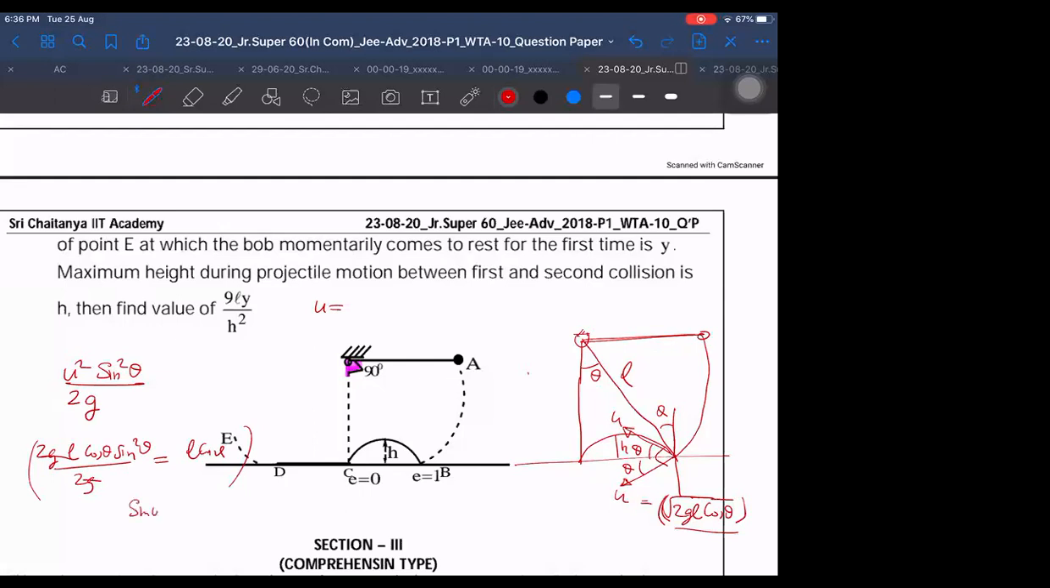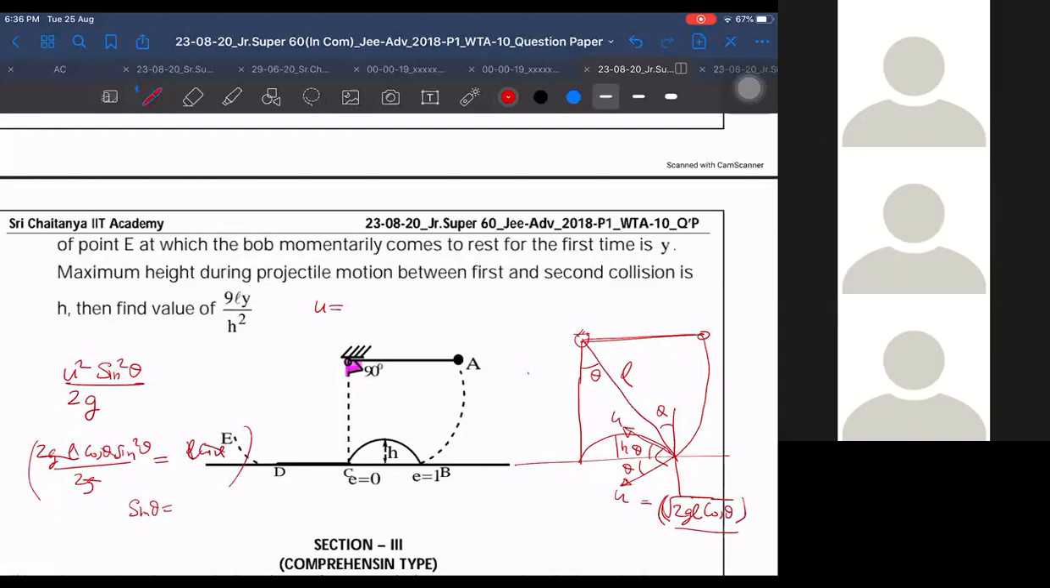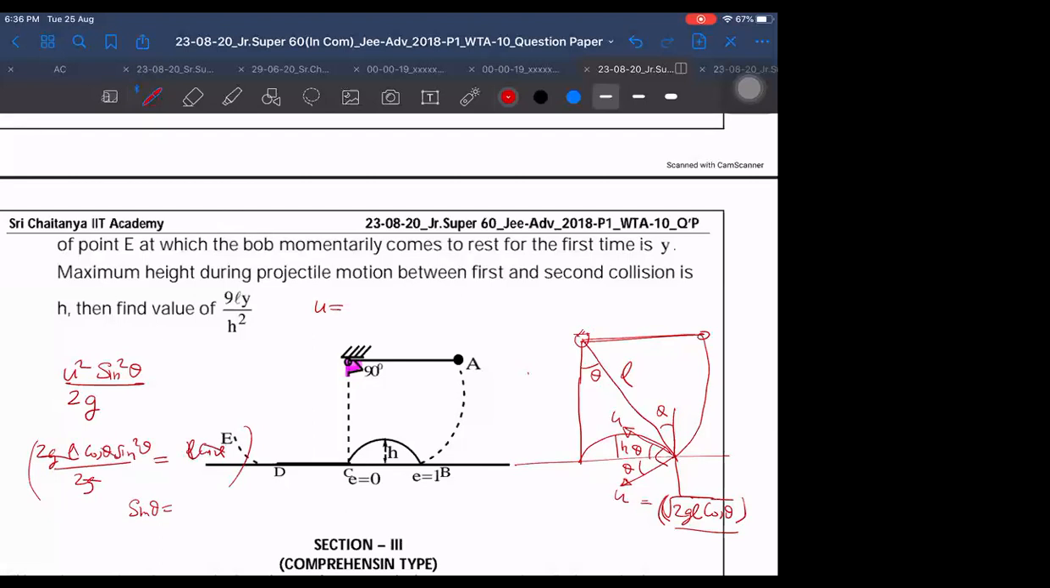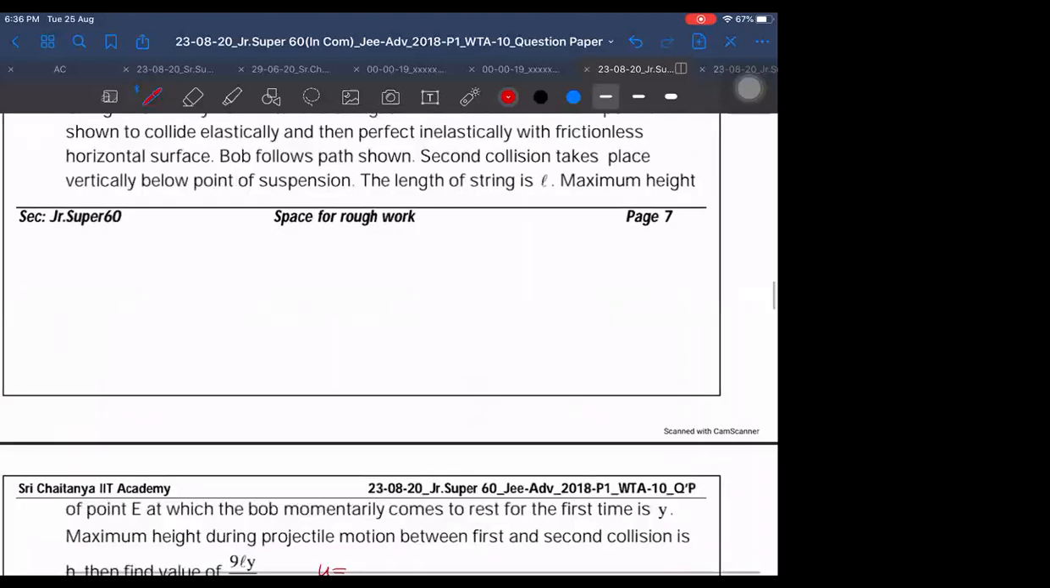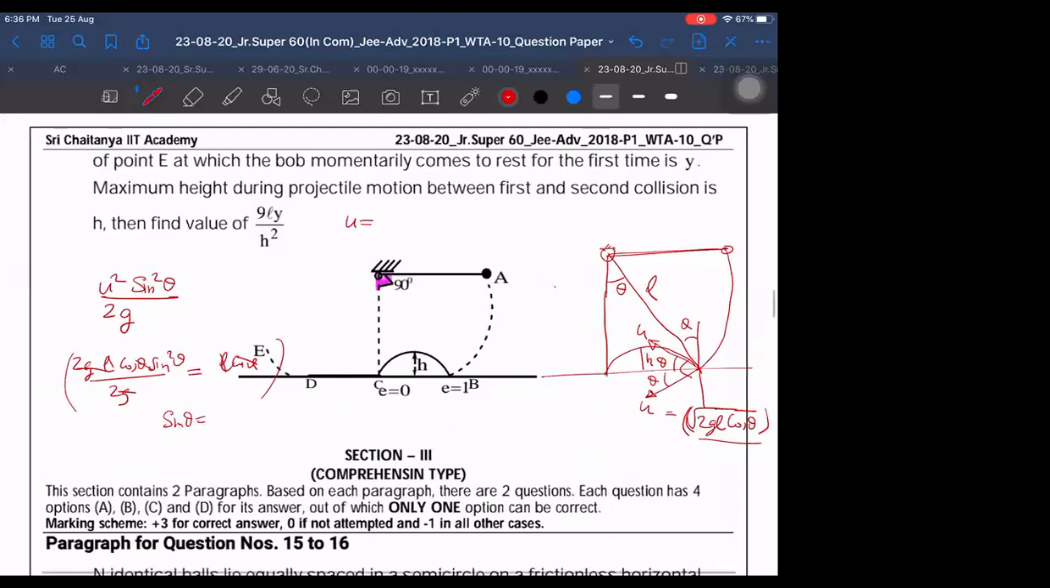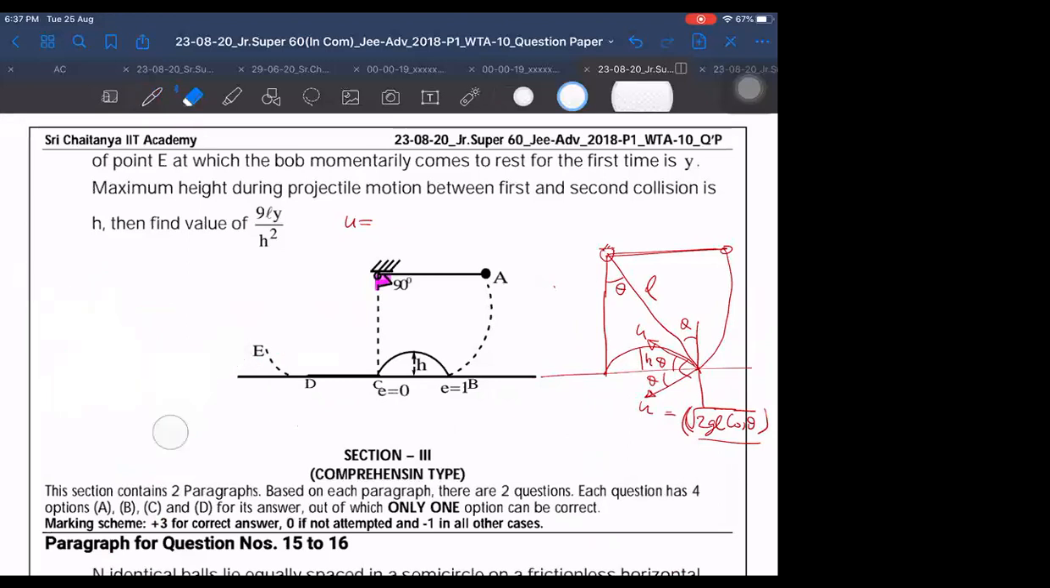Then sine theta is equal to L and L cancel, cos theta cancel. So what was the question number of this, sir? Question number 14. Okay, sir. Wait, let me do it again. Sine square theta, sir. Theta is equal to 1, after it will be equal to 0, sir.